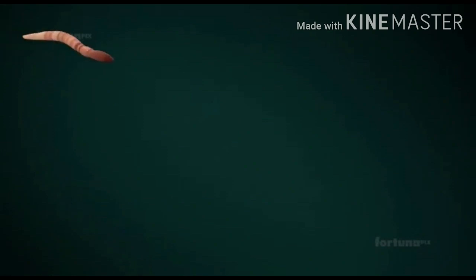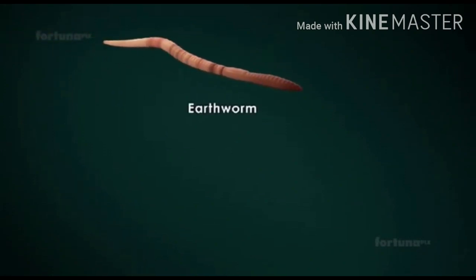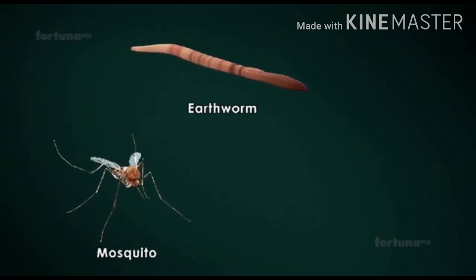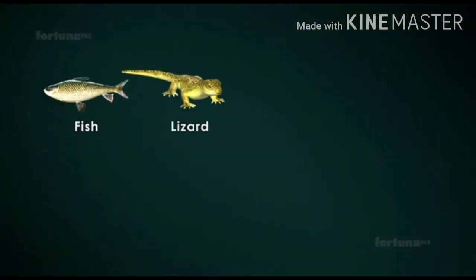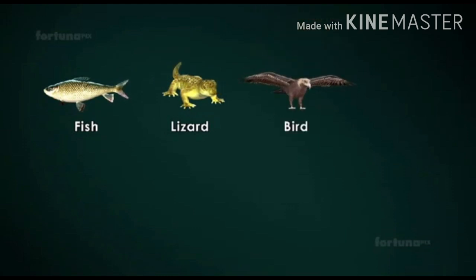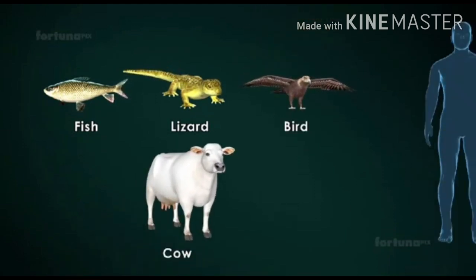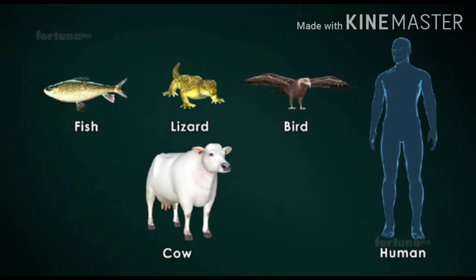Kingdom Animalia includes animals without bones such as the earthworm, insects such as the mosquito and cockroach, and animals with bones such as fish, lizards, birds, cows, and humans.